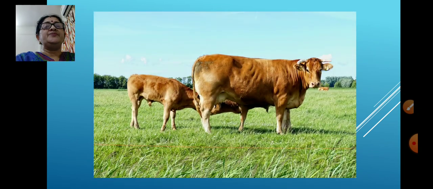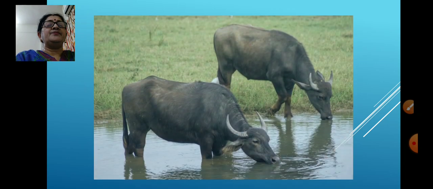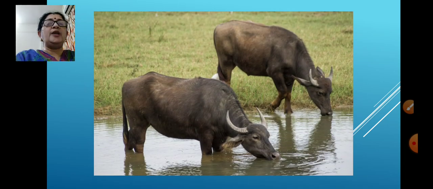Cow. Cow gives us milk. Goat. Goat also give us milk. It is a domestic animal. Buffalo. Buffalo is also a domestic animal.